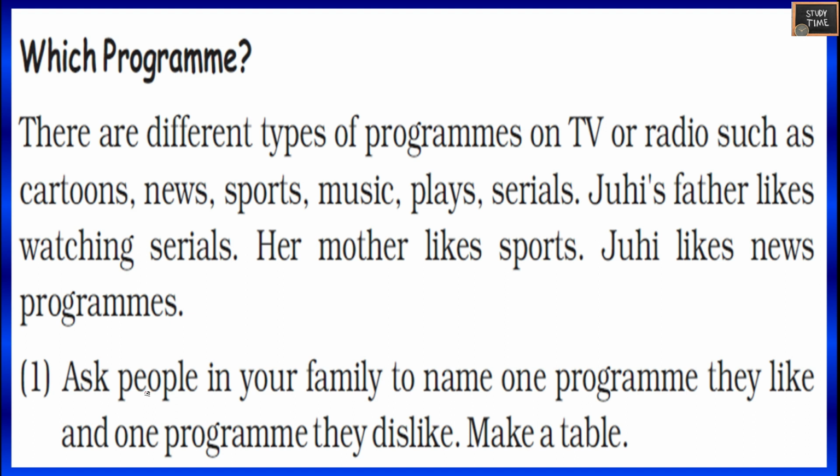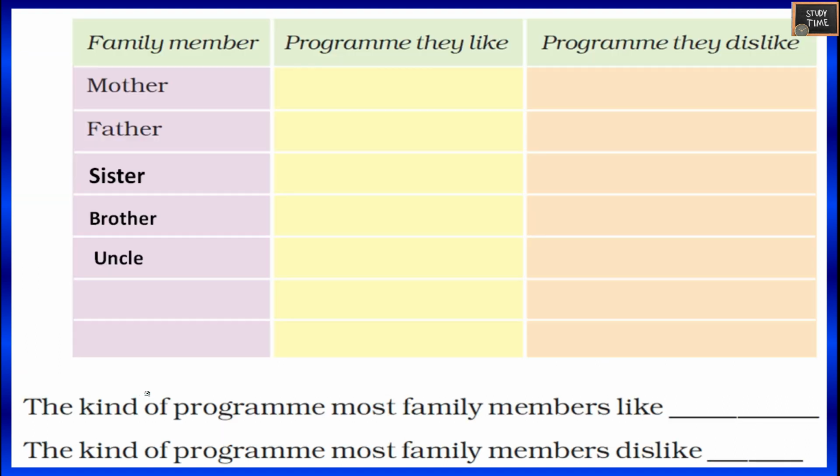There are different types of programs on TV or radio such as cartoons, news, sports, music, plays, serials. Juhi's father likes watching serial. Her mother likes sports. Juhi likes news programs. Ask people in your family to name one program they like and one program they dislike. Make a table. So you can note down the family members here.